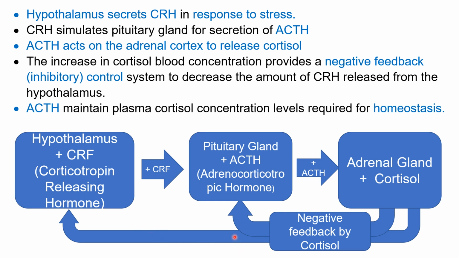It also causes the suppression of the ACTH. So ACTH maintains the cortisol concentration level required for homeostasis. Thus, if cortisol level is maintained normally, this is normal physiology, normal homeostasis. When it is normal, then there is no disease.